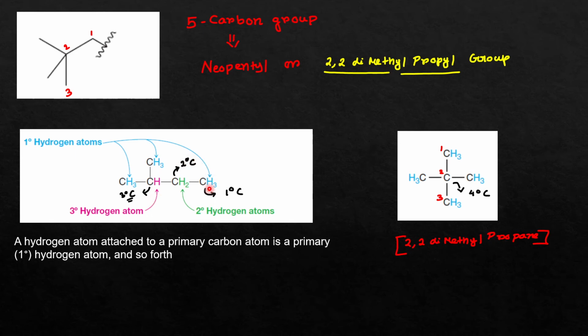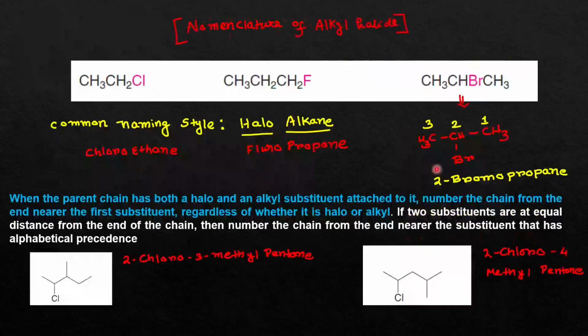So what is a 1 degree carbon? A 1 degree carbon is attached with only 1 carbon atom. Similarly, a 2 degree carbon atom is attached with 2 carbon atoms. Similarly, a 3 degree carbon is attached with a total of 3 carbon atoms. Okay, so you can see that this is a 4 degree carbon atom, because this central carbon atom is attached with a total of 4 carbon atoms. And in that case, whatever the total 12 hydrogen atoms present, they are all 1 degree hydrogen atoms, because these hydrogen atoms are attached with those carbon atoms which are 1 degree.